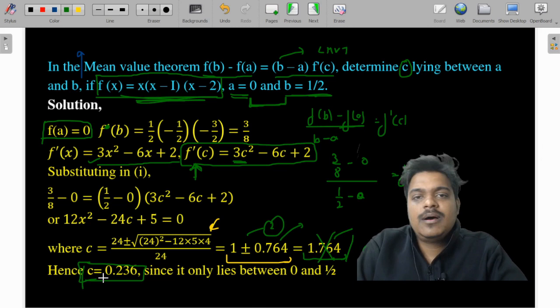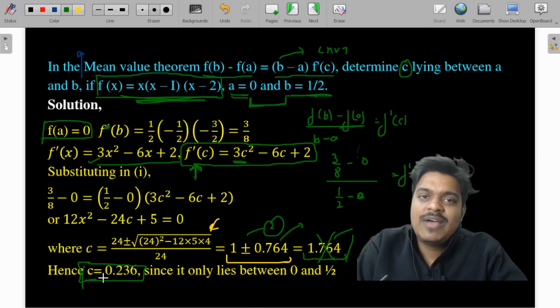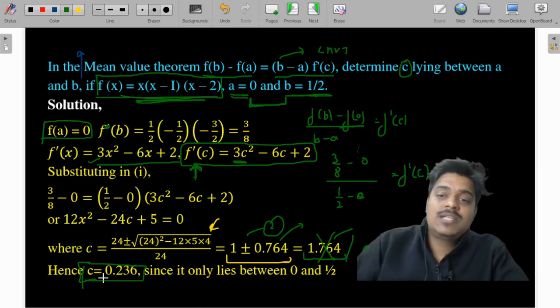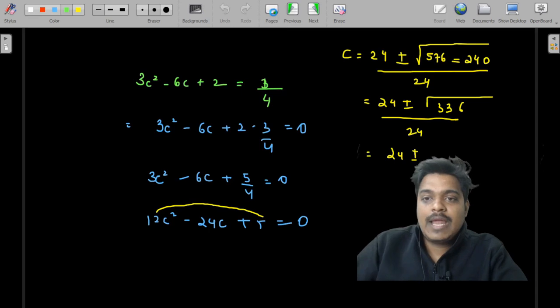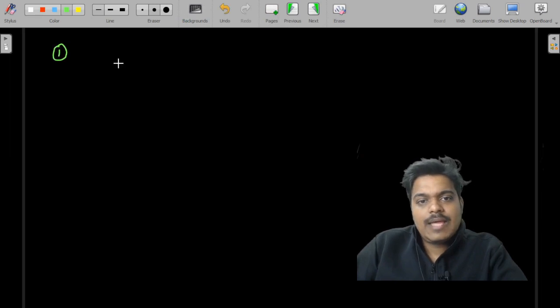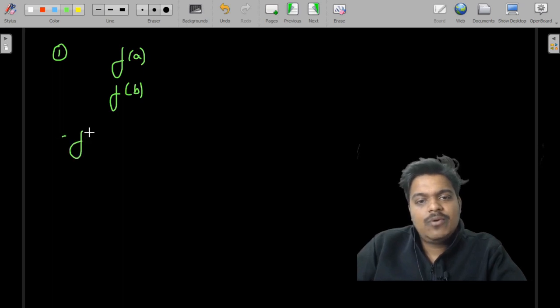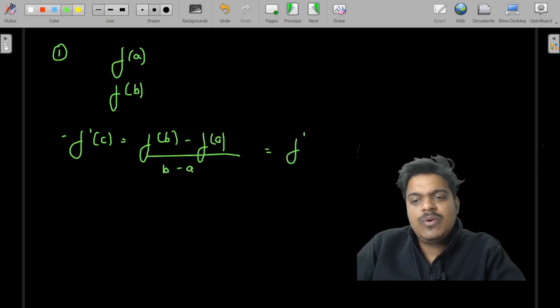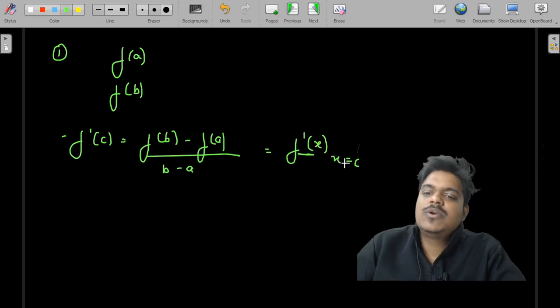In the previous part, we discussed Rolle's mean value theorem and its numerical. Here we have discussed Lagrange's mean value theorem and its numerical. I'll give you a brief idea about how to go about it again. Step 1, calculate f of a and f of b, and then calculate f dash c. This is nothing but f of b minus f of a divided by b minus a, and this is equal to f dash of x when x is equal to c. You differentiate the function and put x is equal to c.